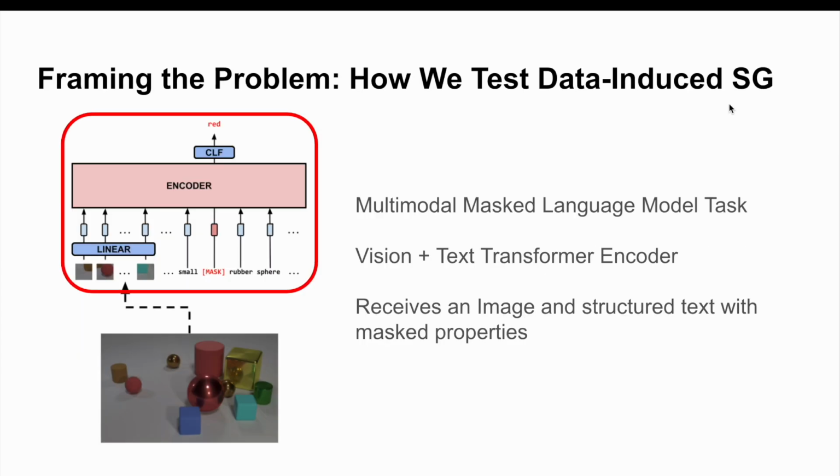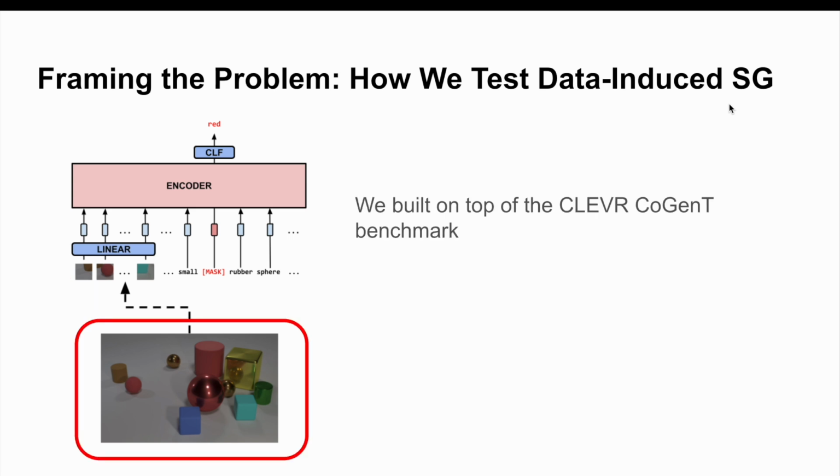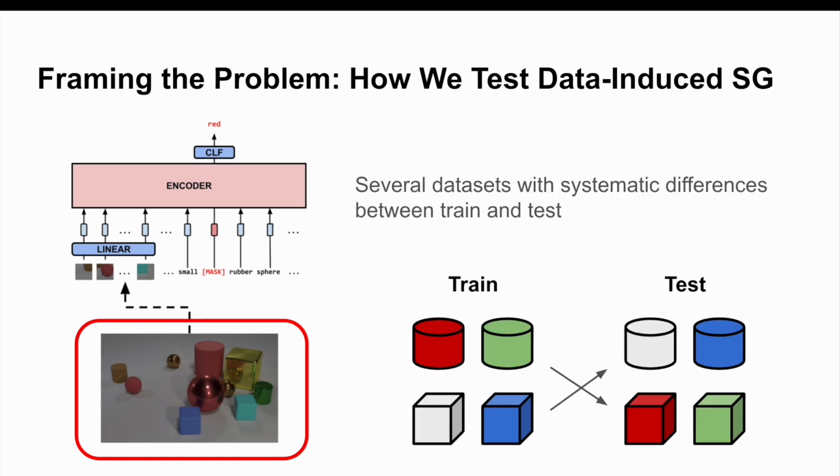We built a multimodal masked language modeling task and trained a transformer encoder to process both an image and a text that describes it. We asked the model to predict an object's attributes by masking them in the text. For the data, we built on top of the CLEVR-CoGenT benchmark, a dataset of images with 3D geometric objects. Critically, some shape-color combinations are held out for out-of-distribution testing, letting us measure how well the model generalizes to them.